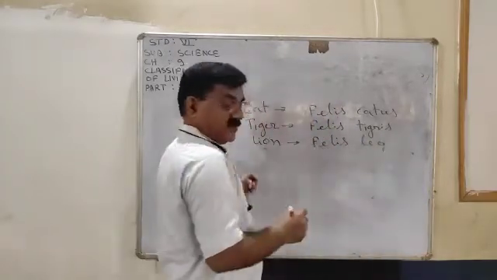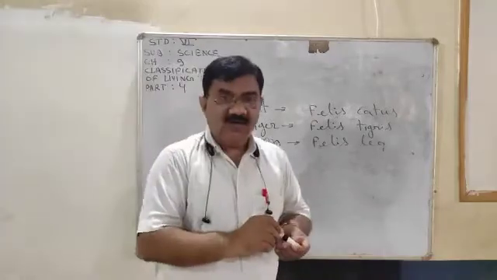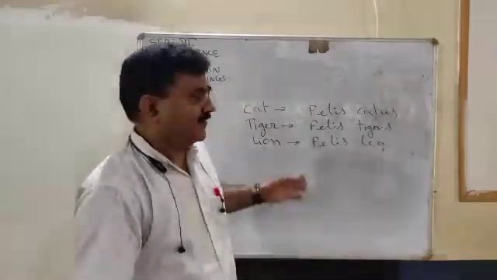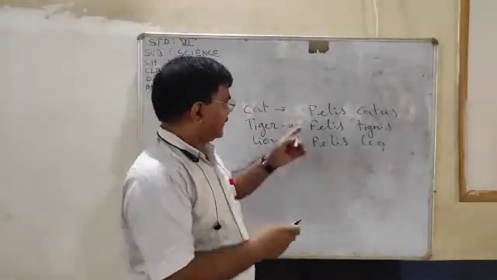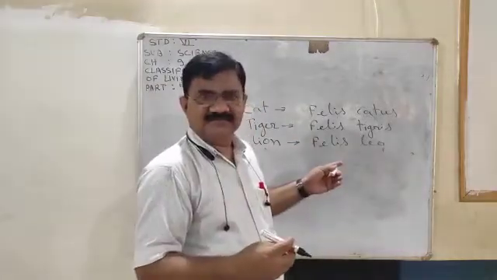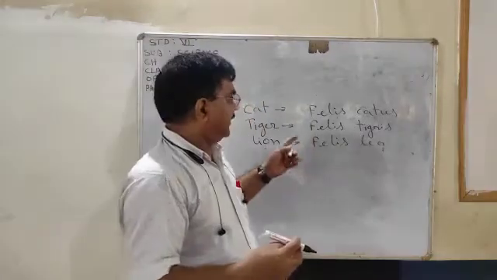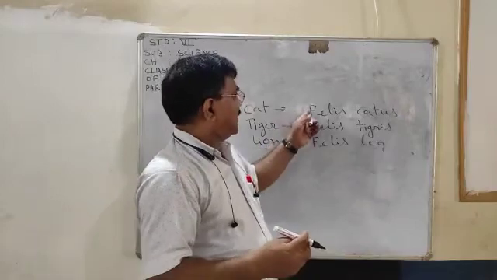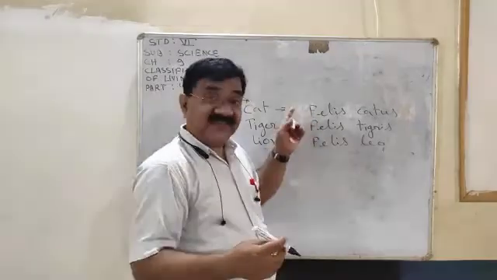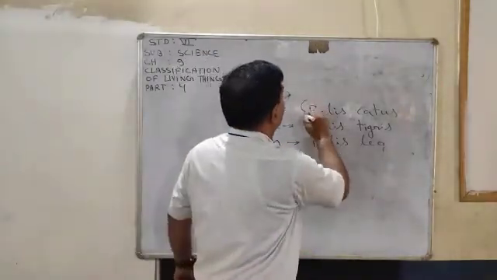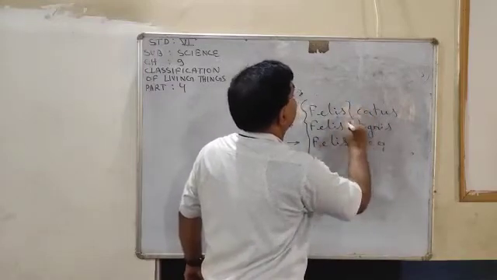Now see, what is common in the first word? Felis is common. This word represents the genus.